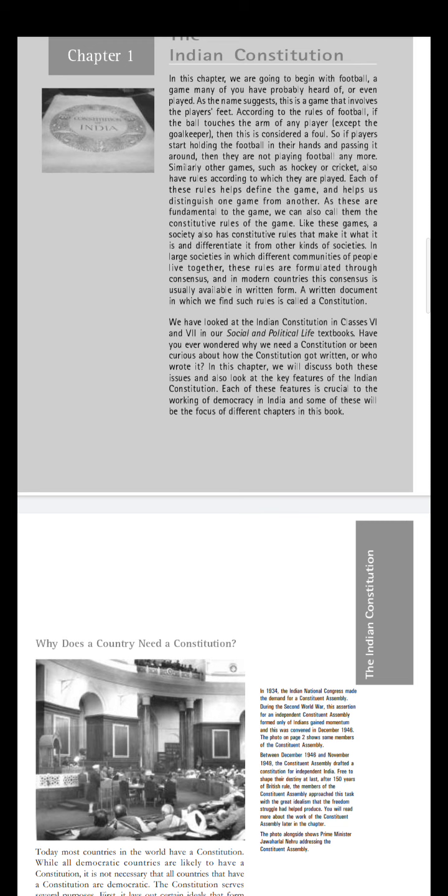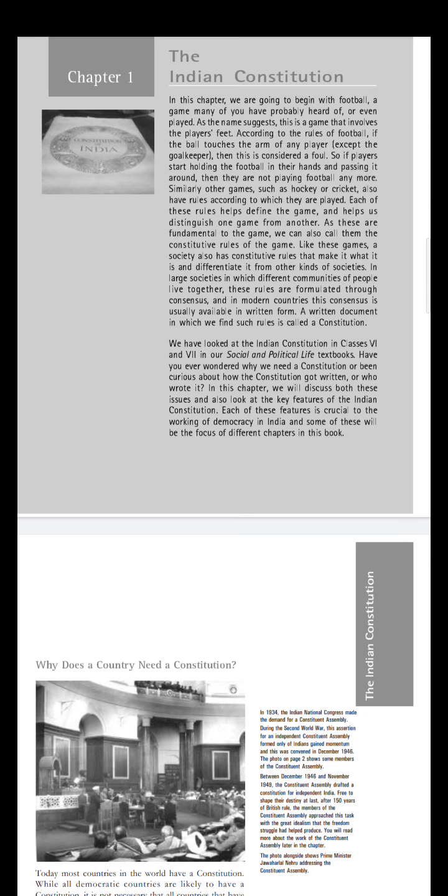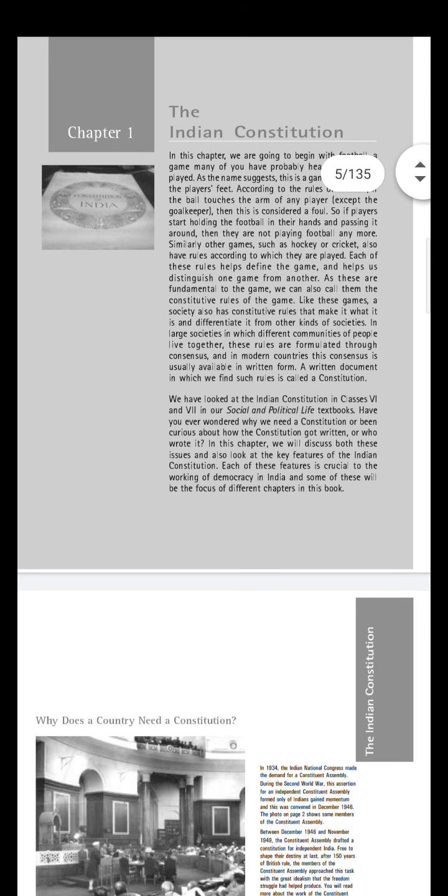What is constitution in simple words? A constitution is a set of rules that guides how a country, state or other political organization works. The constitution may tell what the branches of the government are, what powers they have and how they work. It may also state the rights of citizens. Yes. Now, hope you all understand this.